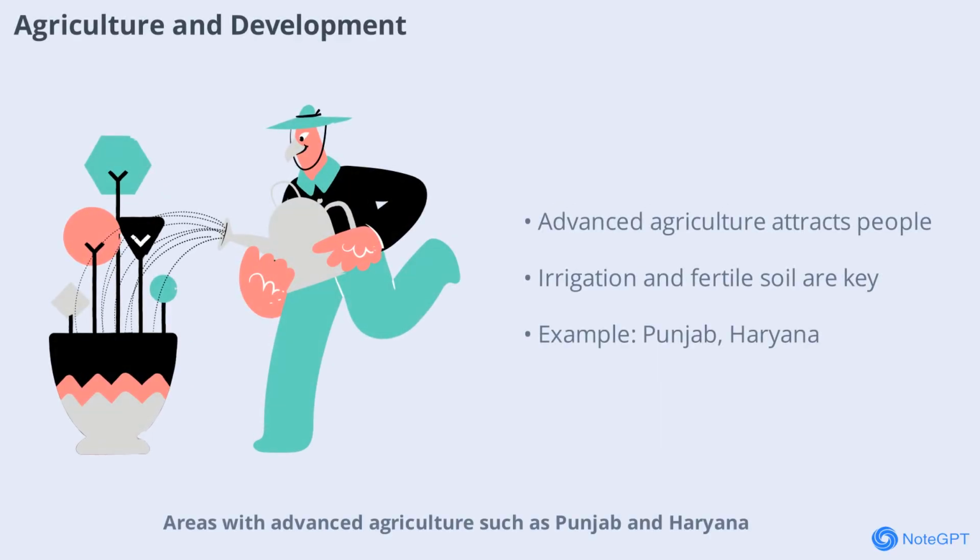Areas with advanced agriculture, such as Punjab and Haryana, tend to have higher populations. Good irrigation, fertile soil, and modern farming techniques make these regions productive and attractive for settlement. People are drawn to places where they can earn a living and support their families, and agriculture remains a backbone for many communities, especially in developing countries.